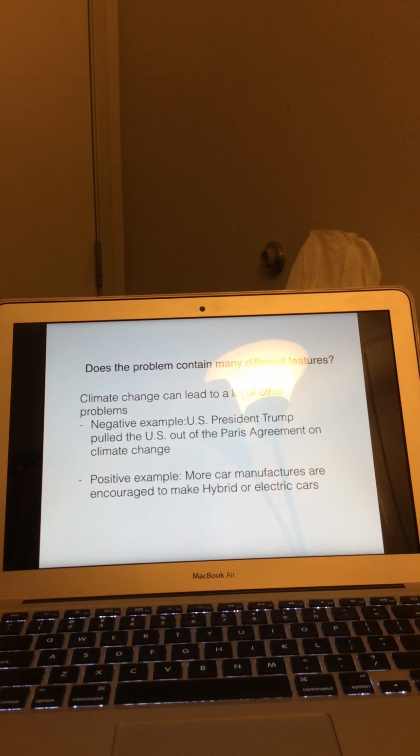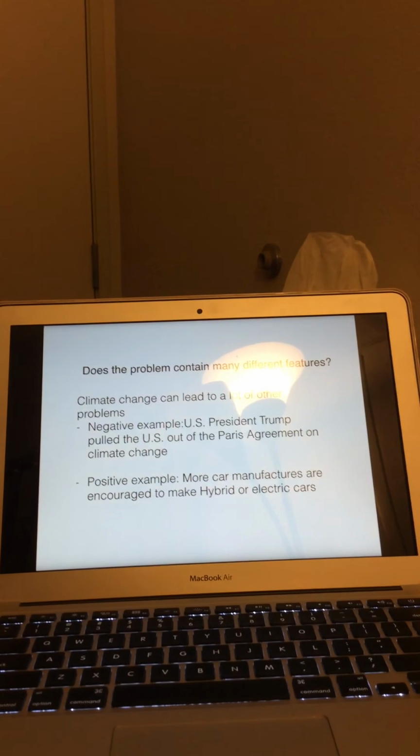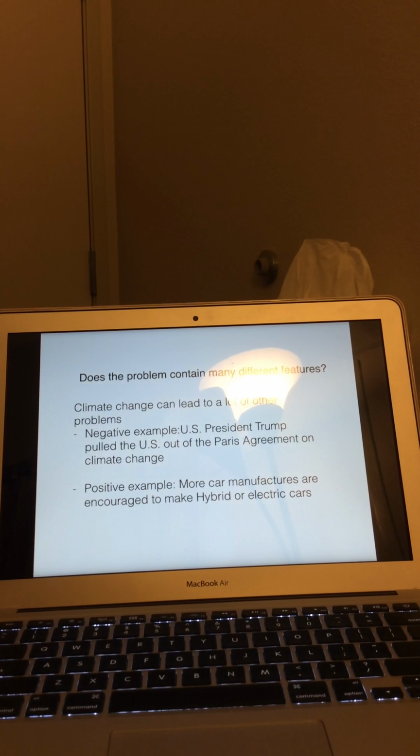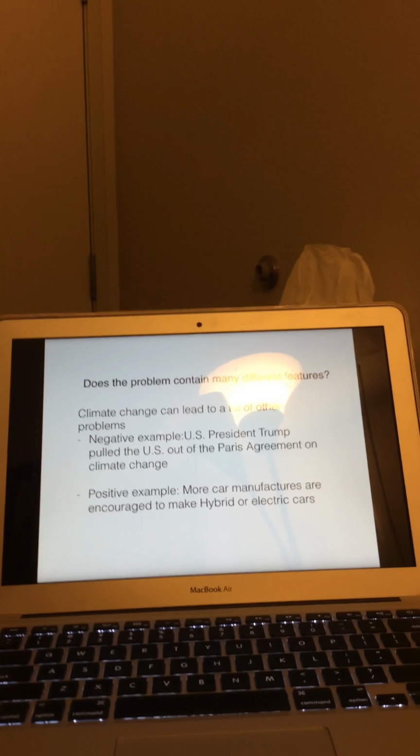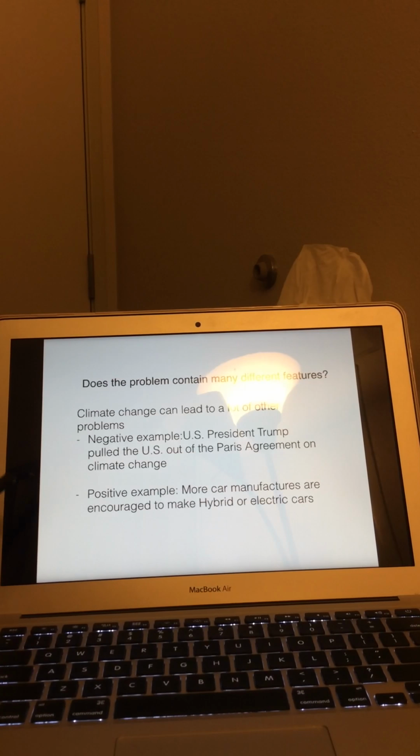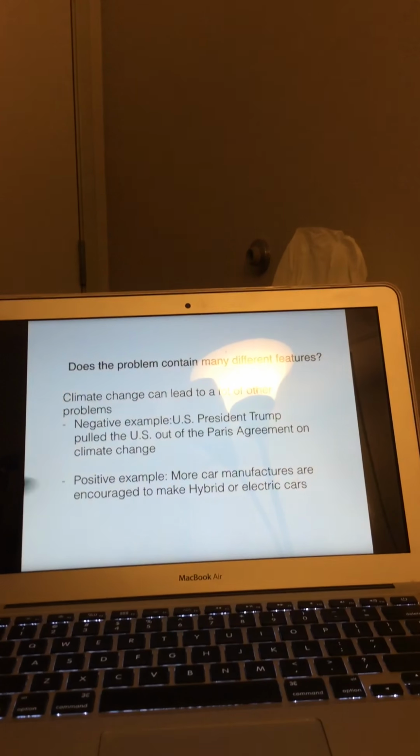Does this problem contain many different features? So I found two examples. One is negative and one is positive. The climate change can lead to a lot of other problems. One is that U.S. President Trump pulled the U.S. out of the Paris Agreement on climate change.